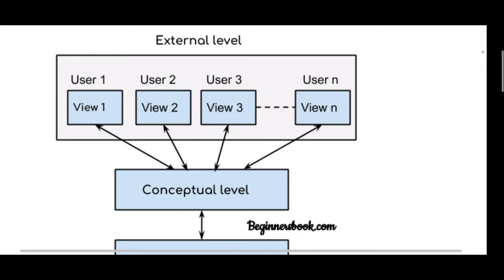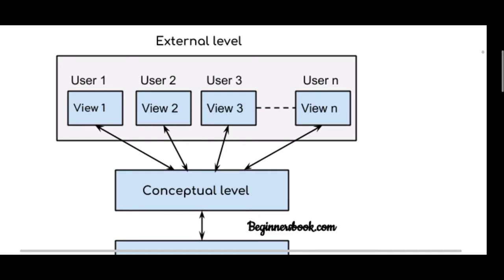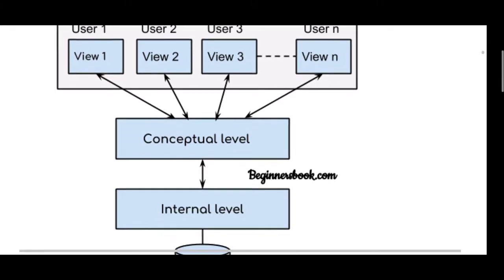The conceptual level, or logical level, describes the schemas and other logical issues.